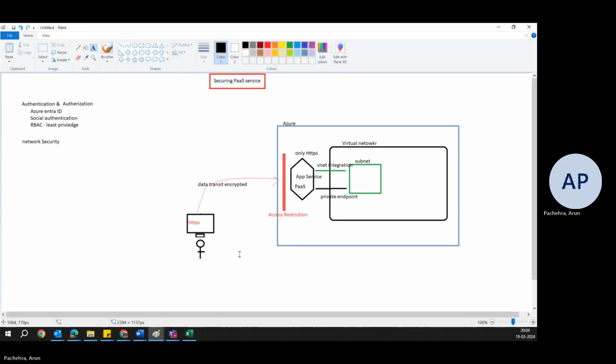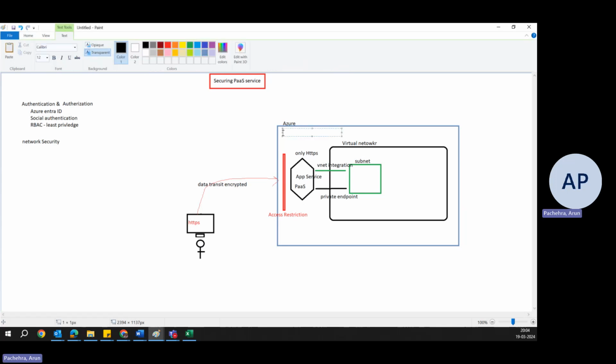All right. Now, when we create an app service, we get the public URL, like azurewebsites.net with whatever name you have given to it. And this is not something you would like to give to your customers. You would like to give something like xyz.com or abc.com. So what you can do is customize the domain. That is again a functionality of your app service, and it can easily bind with SSL binding.